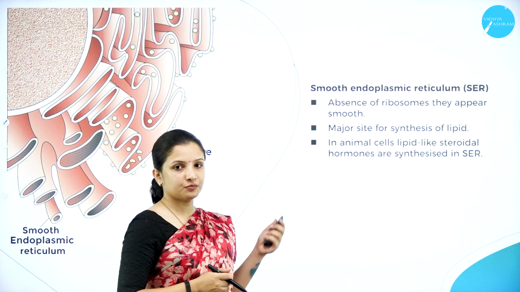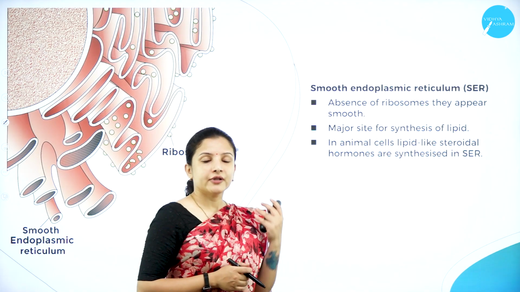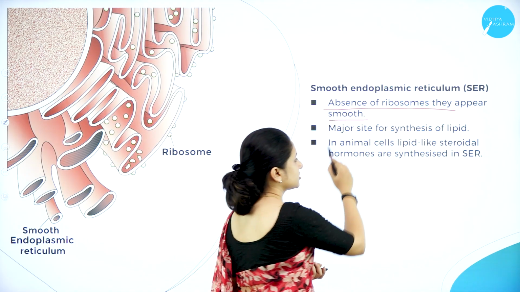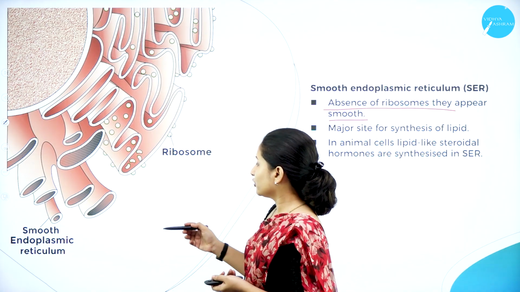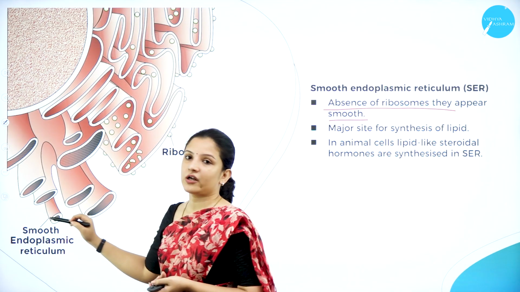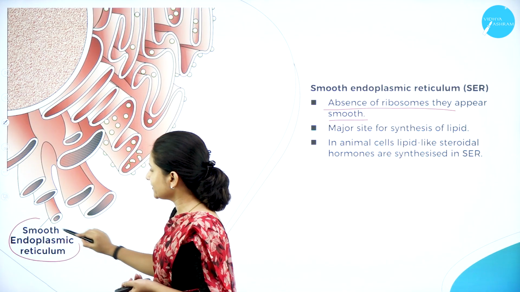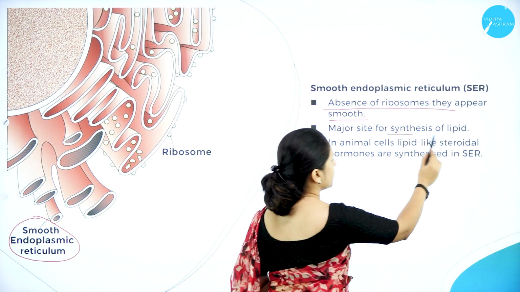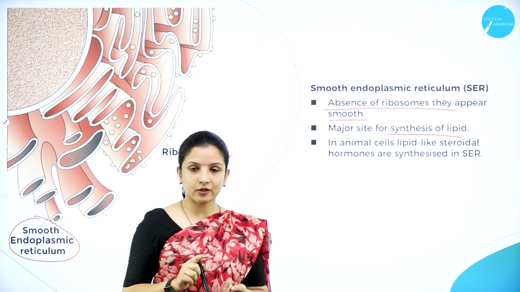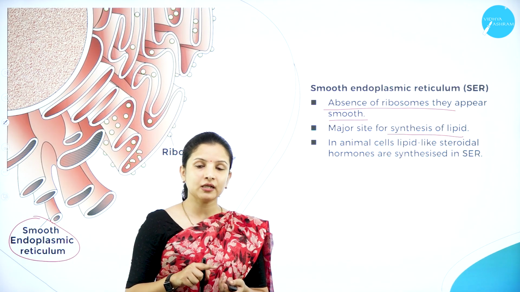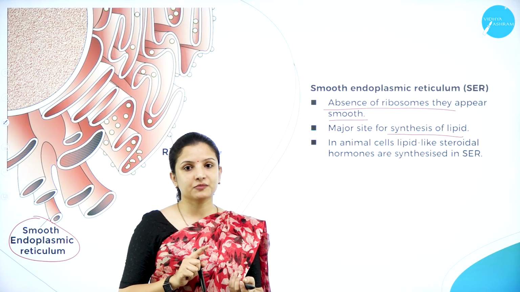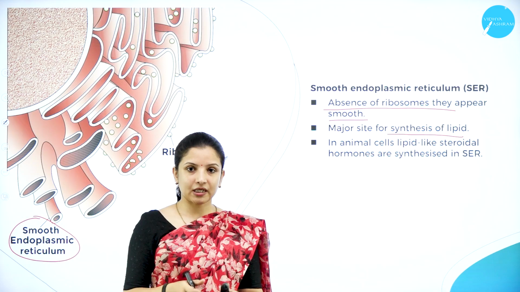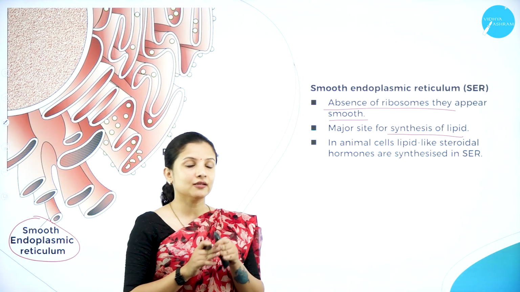Next, talking about the smooth endoplasmic reticulum. Here there is an absence of ribosomes, so they appear smooth. That is why they are called the smooth endoplasmic reticulum. As you can see, they don't have ribosomes on their surface, and they are the major sites of synthesis of lipids. So the main function of the rough endoplasmic reticulum is to synthesize protein, and the main function of the smooth endoplasmic reticulum is to synthesize lipid. Therefore, the function of the endoplasmic reticulum is to synthesize proteins and lipids.